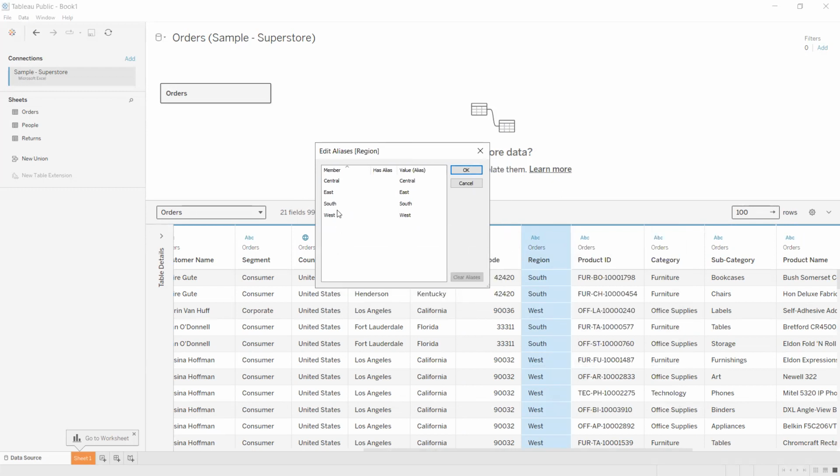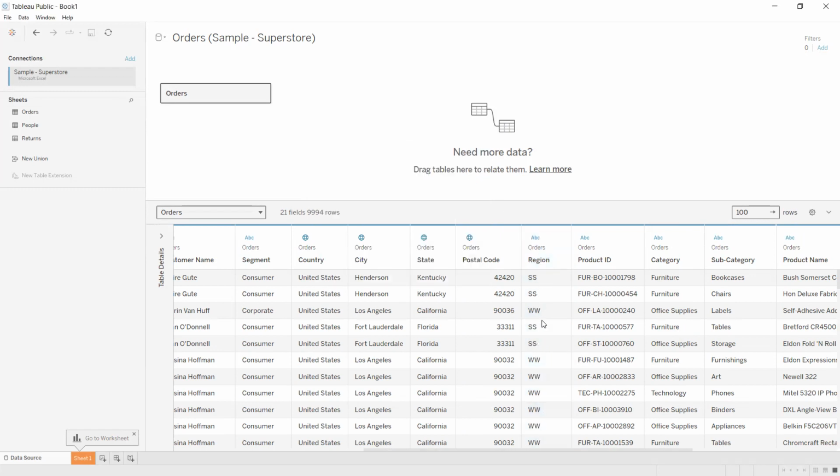These are the different members that are available inside this field, and you give each the value you want. Let's say for Central, I want to give CC. For East, EE. For South, SS, and West is WW. I click OK here, and quickly the aliases which you gave start reflecting here.